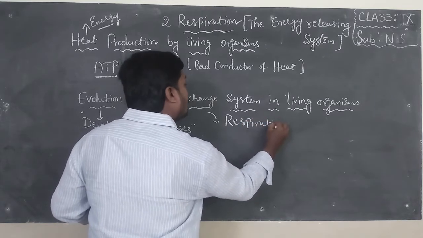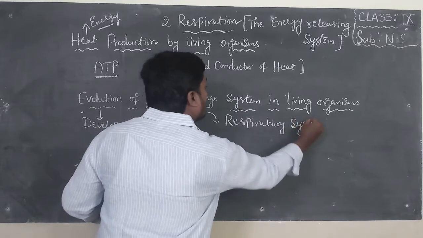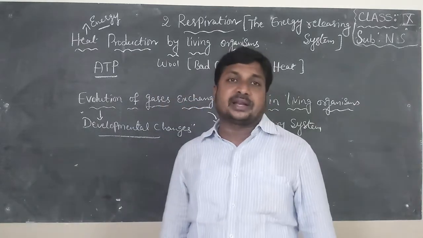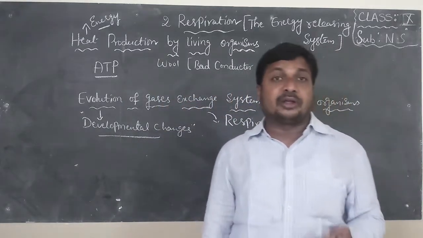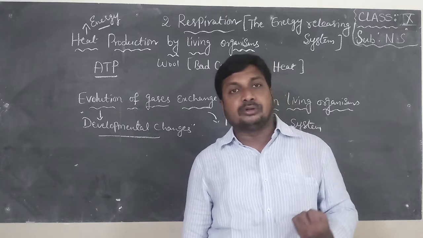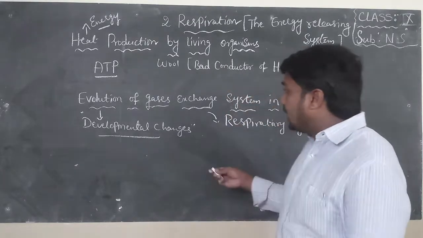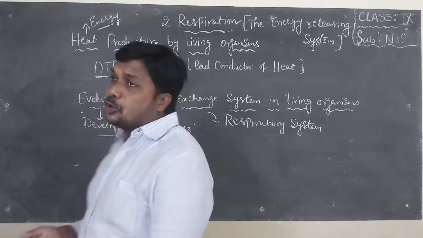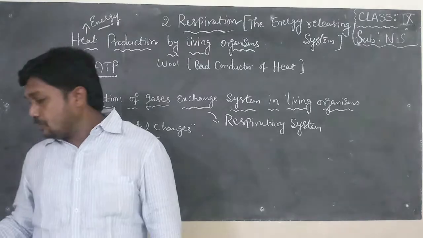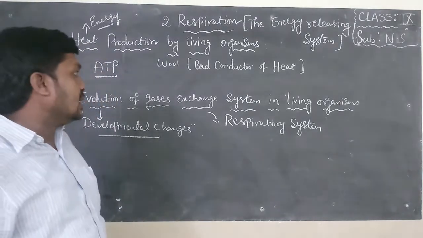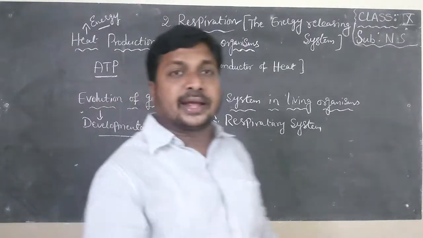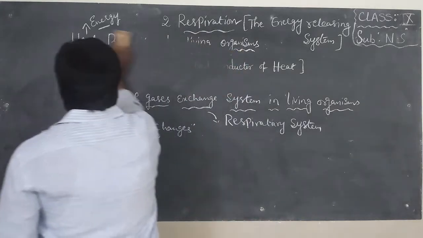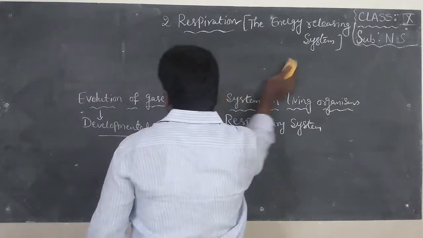Already I explained the human respiratory system. It consists of nostrils, nasal cavity, pharynx, larynx, trachea, bronchi, bronchioles, alveoli, blood. Like that, different animals also have different systems. This system develops from unicellular organisms to multicellular organisms. For example, amoeba has a simple respiratory system, but human beings have a complex respiratory system.